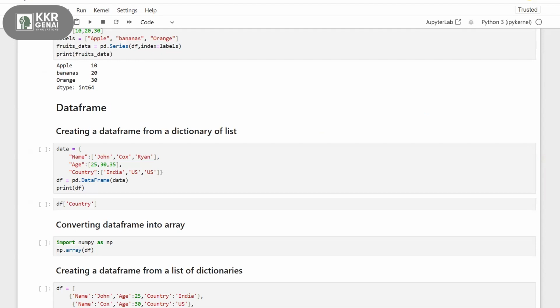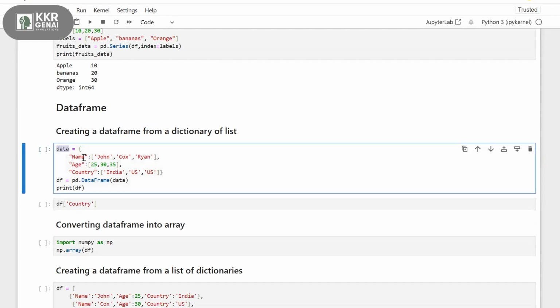Now let's understand data frames. First, let's say I have my data, I have my dictionary. In this dictionary, I have different key and value pairs. So first I have names: John, Cox, Ryan, a list of names, and a list of ages, and a list of countries.